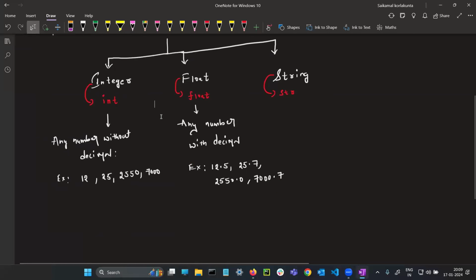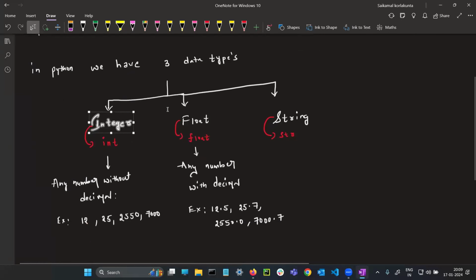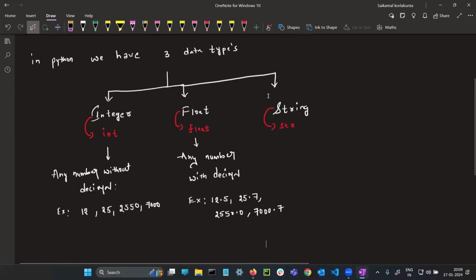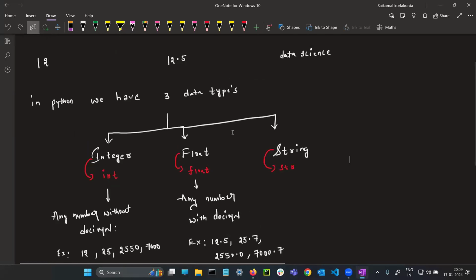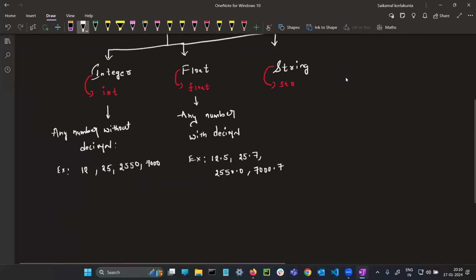So in Python, we have three different data types: integer, float, and string. Integer means any number without a decimal. Float means any number with decimal. This is the most important point. Even people with 4 to 5 years of experience, when I'm doing interviews, think string means text data. That is completely wrong. What is the meaning of a string?